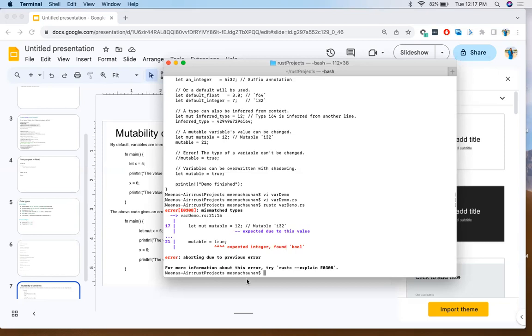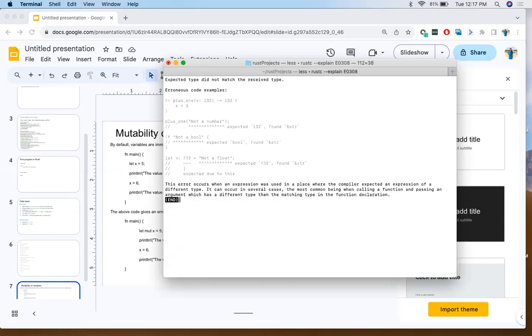Now, do you see here? For more explanation, try rustc with explain. Let's try this and see what we get. Here, expected type did not match the type received. So clear, right?